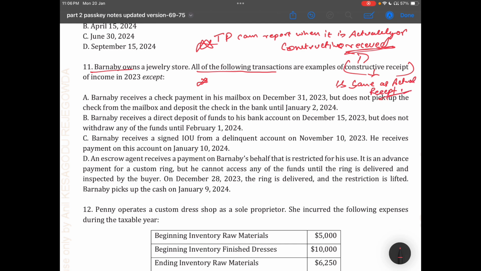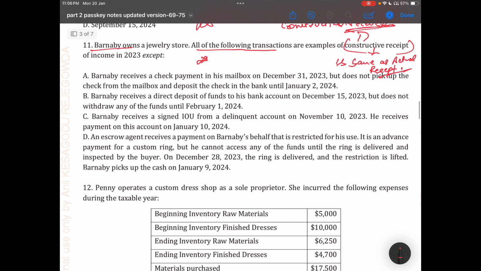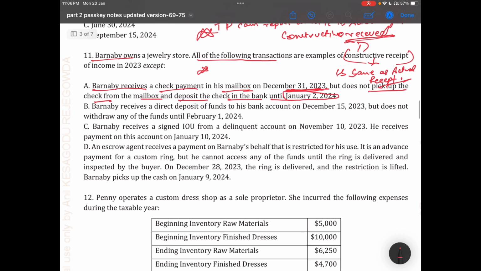Okay, so let's move to the options here. Option A: Banbury received a check payment in his mailbox on 31st of December, but does not pick up the check from the mailbox and deposit it in the bank until 2nd of January. So he received the check on 31st of December, so he has constructively received the income. So it's a constructive receipt.